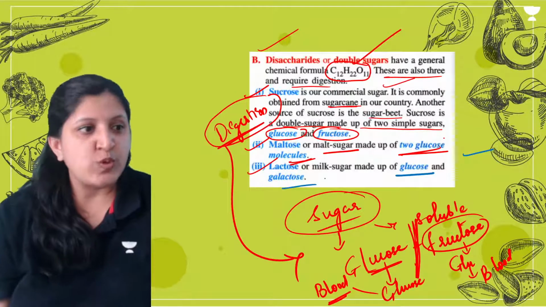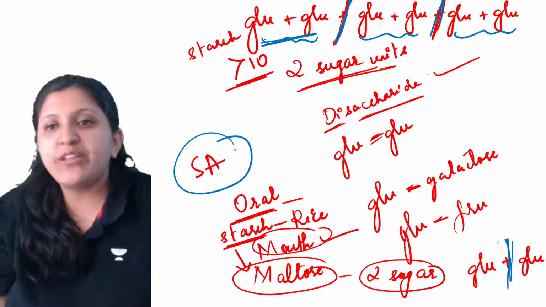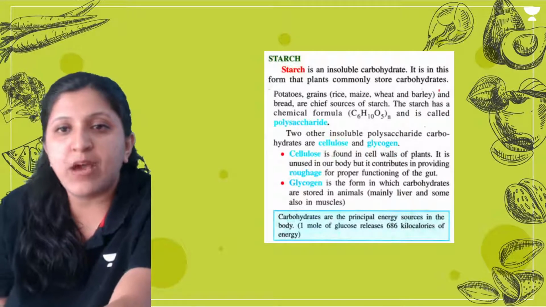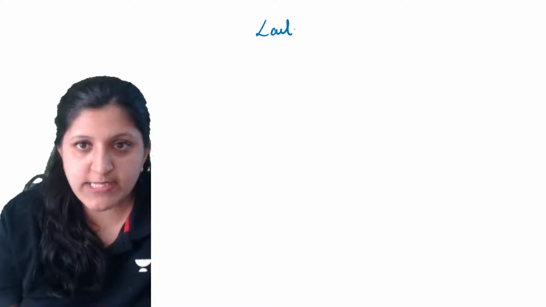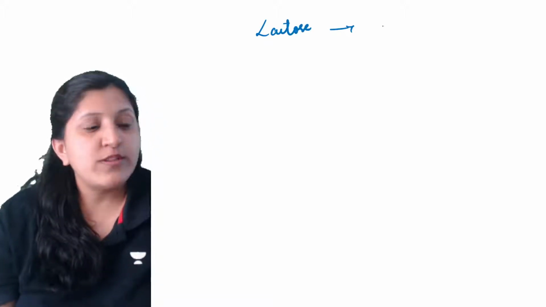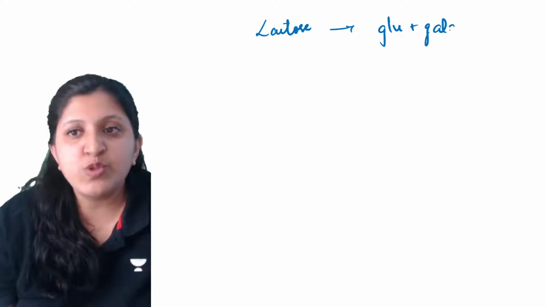Okay, so lactose, when we mention, is milk sugar, which is again made of glucose and galactose. There is glucose also, there is galactose also. Let me just write it here. So this one is now a lactose. It is made of a glucose and then a galactose.